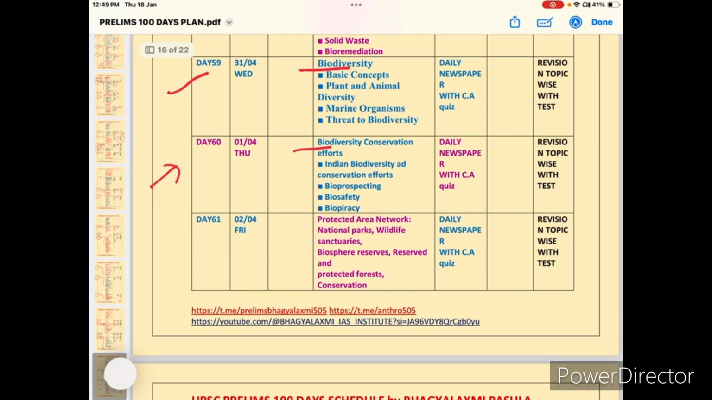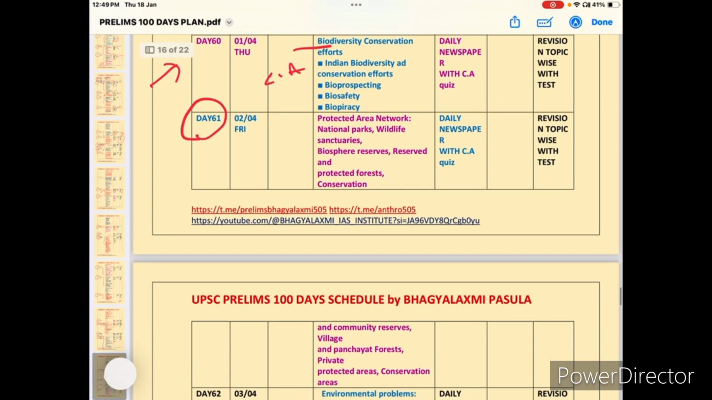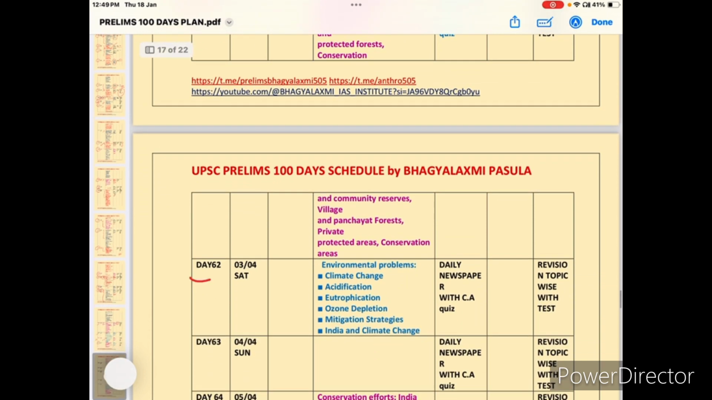Next, day 60, biodiversity conservation, and especially when you are studying environment, focus on the current affairs area, very very important. And day 61, protected areas, national parks, and every time remember, any national parks in news, or any animals, or any acts or amendments also very very important from the environment point of view.